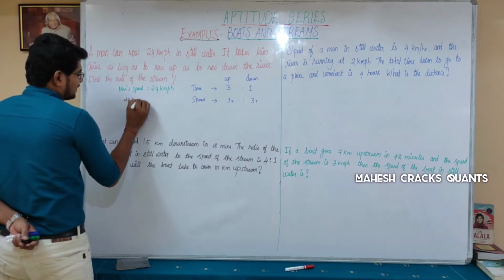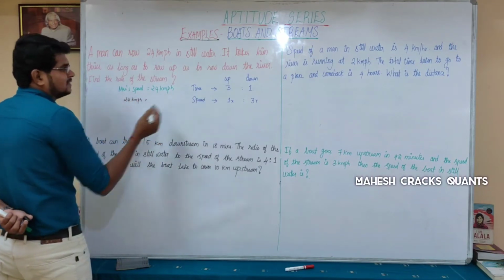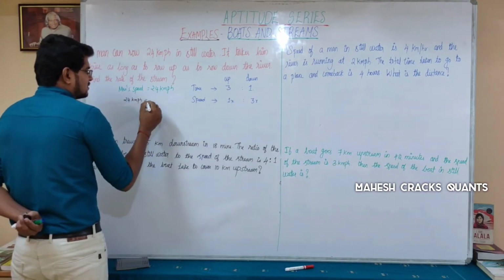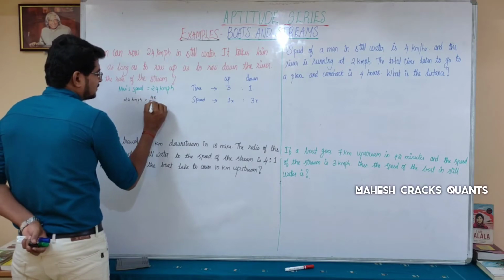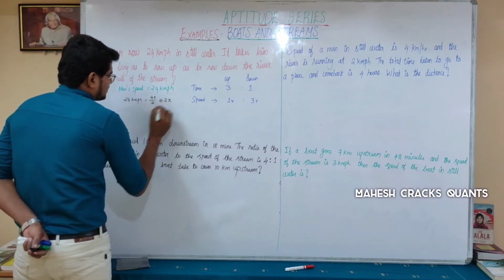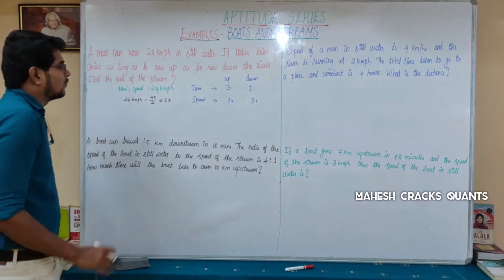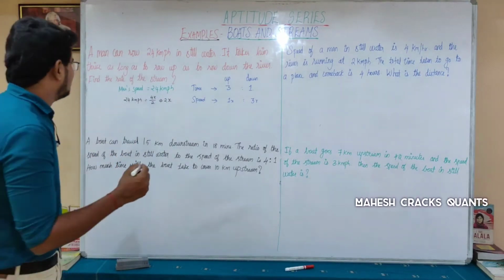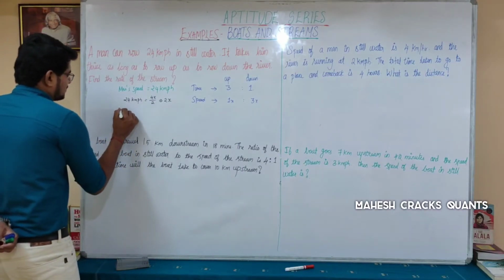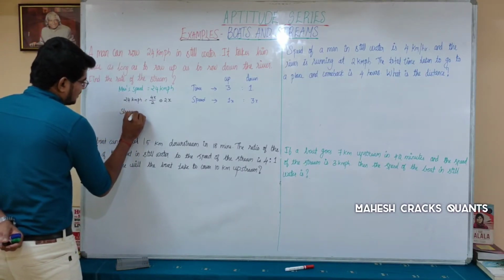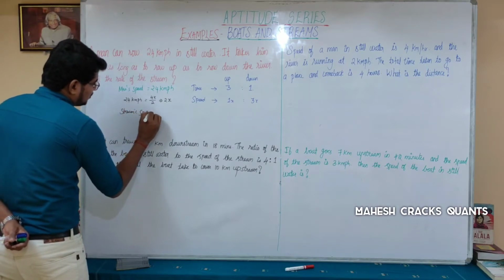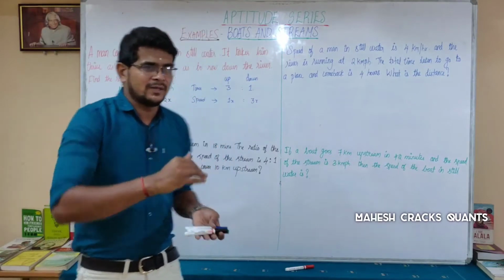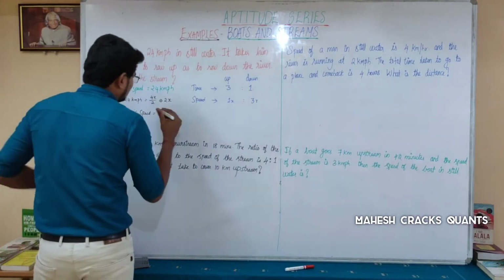24 km per hour is equal to (up plus down) divided by 2. What is up plus down? Up is 1x, down is 3x. So 4x by 2, which is 2x. So 2x is 24. Now the question is to find the rate of the stream. How will you find stream speed? Down minus up divided by 2. Am I right? So we know the formula.